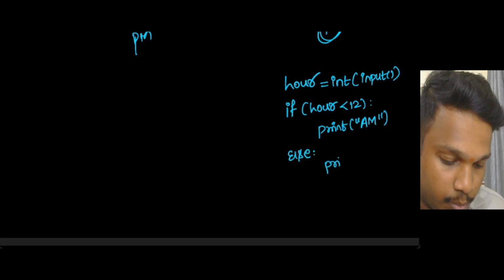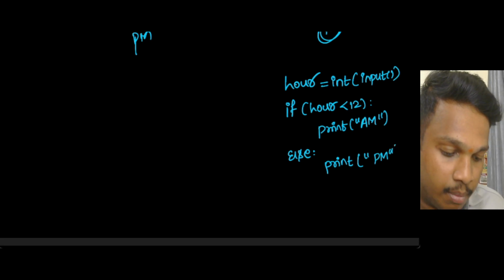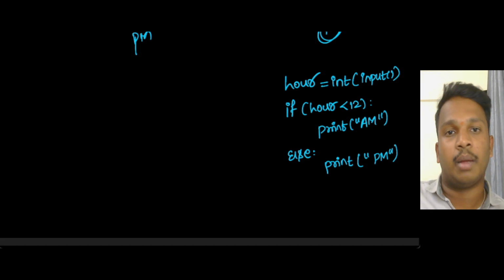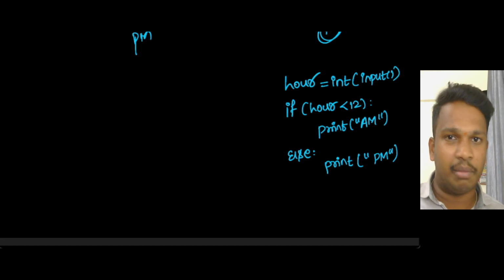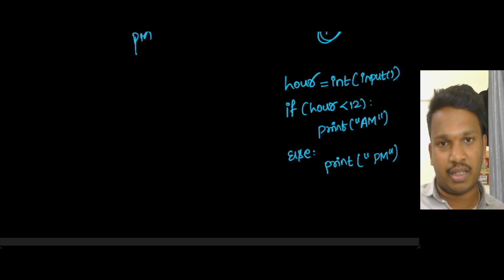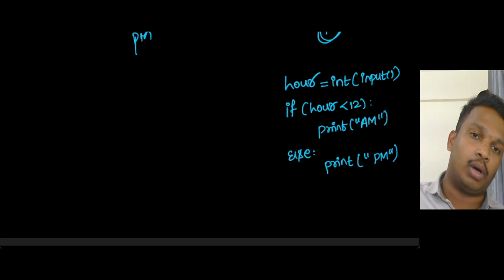Else what should I print? Pm. That's all. It's a very simple code. I hope you people understand this, why I am using less than 12 or else like this.